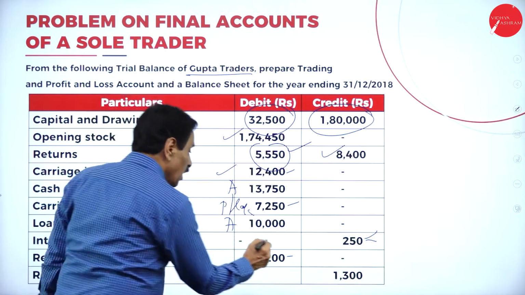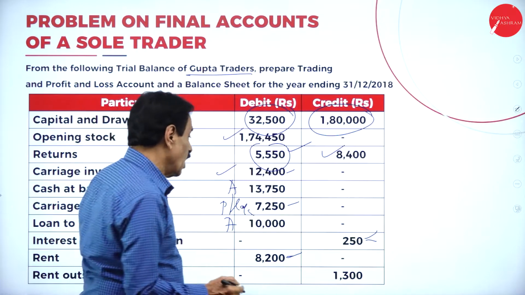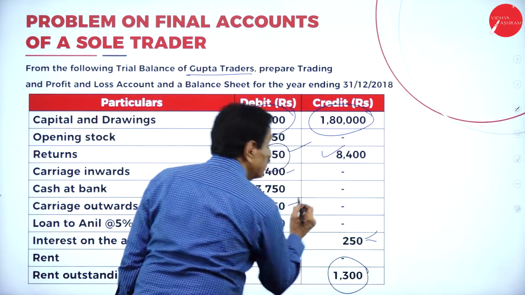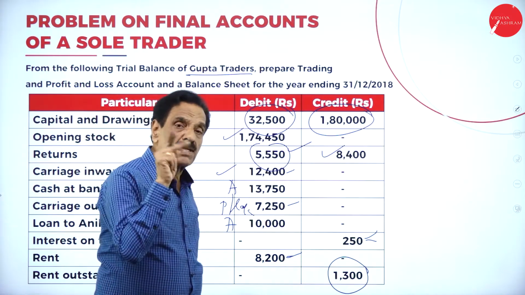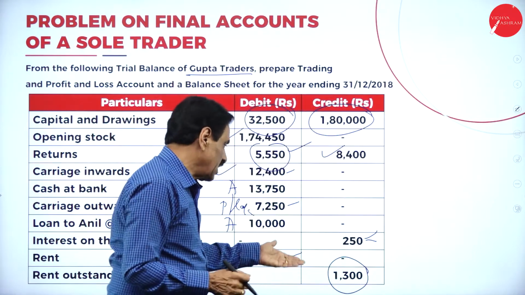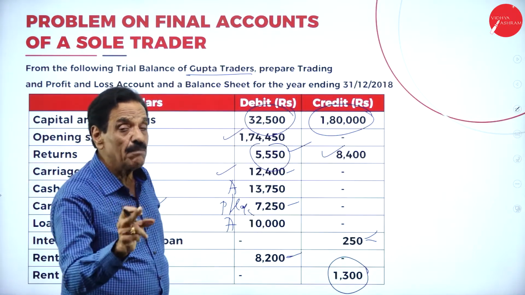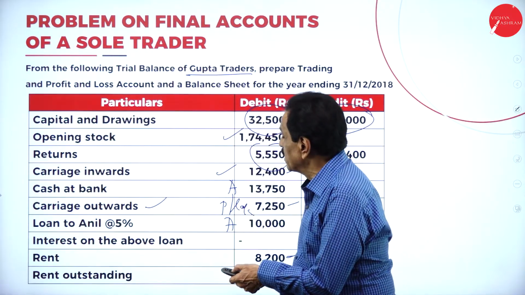Then rent paid, how much? 8,200. Profit and loss account, debit side. How much outstanding? It directly comes on the liability side of the balance sheet. I already explained: if the same amount comes from the adjustment, add it to rent, then liability side of the balance sheet. If it comes directly in the trial balance, where will it come? Liability side of the balance sheet. We'll move on to profit and loss.